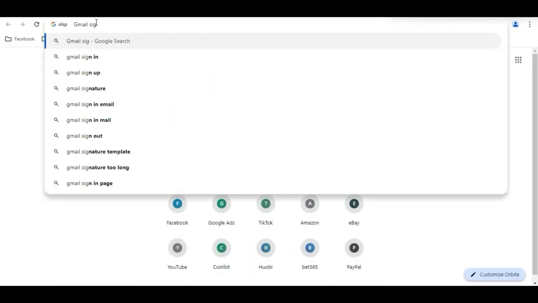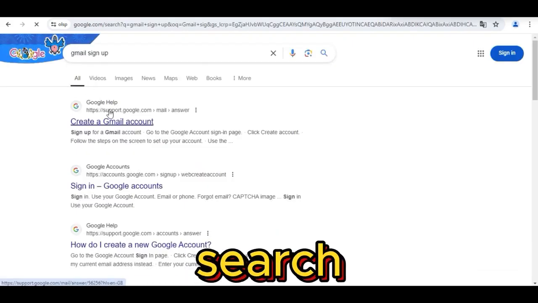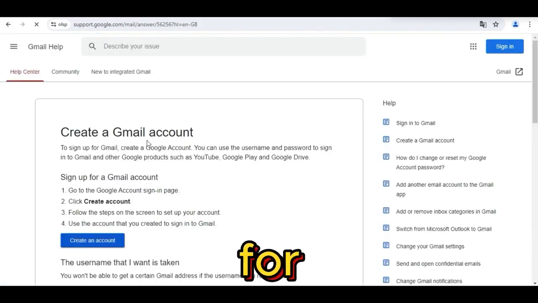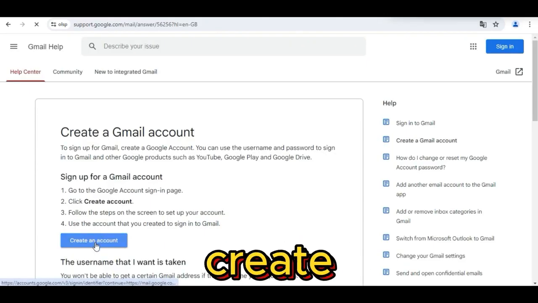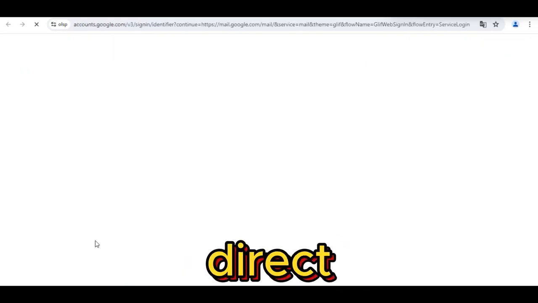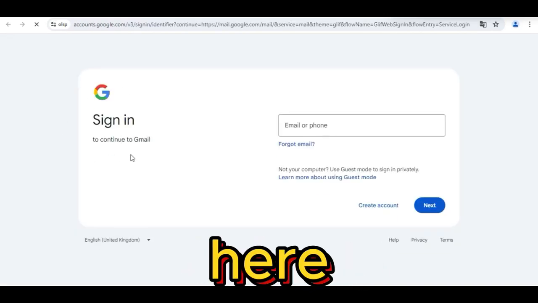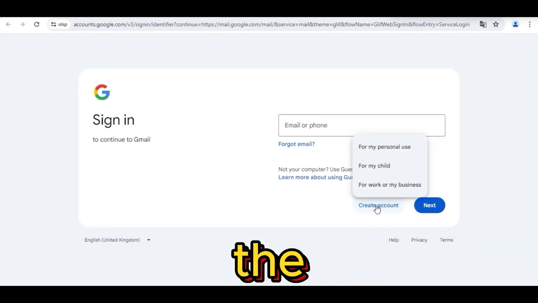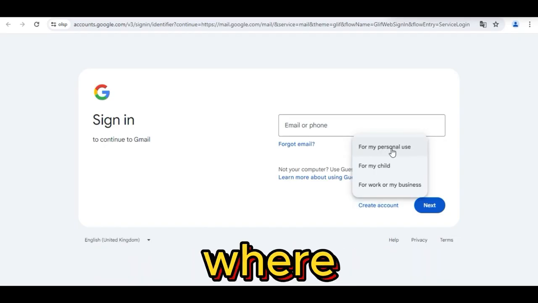The next step is to head over to the search engine and search for a Gmail sign-up, and follow the usual steps to sign up for a Gmail account. So click on Create a Gmail account, where it will direct you to sign in for a Google account. Here you will click again on Create an account, and this account will be created from the United Kingdom and not your country where you are.